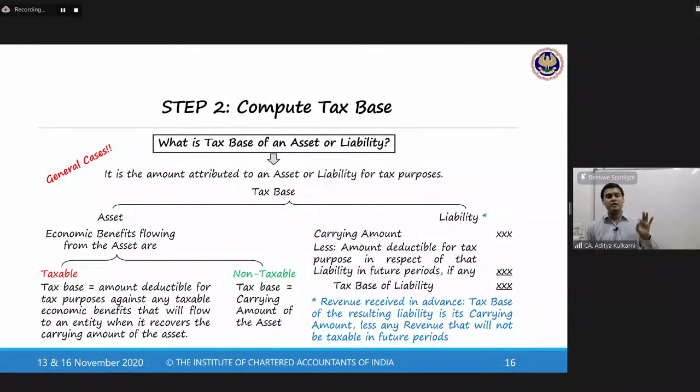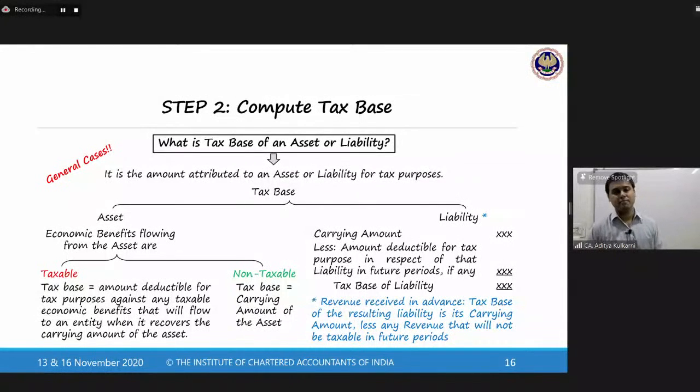So therefore, tax base of an asset is the amount attributable to an asset, and tax base of a liability is an amount attributable to that liability for tax purposes. The standard further defines what is the tax base of an asset.